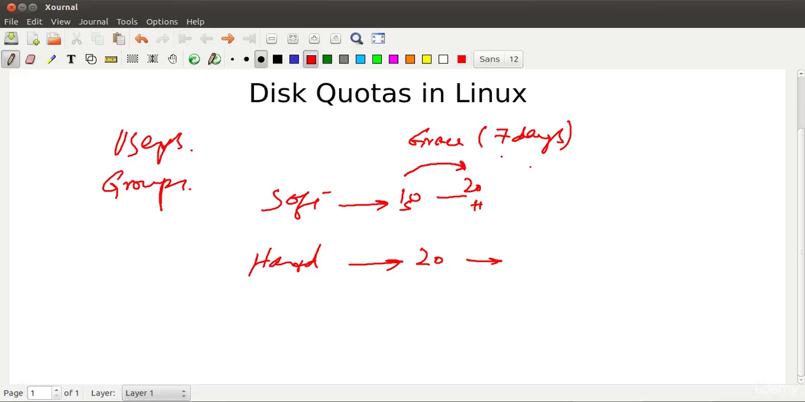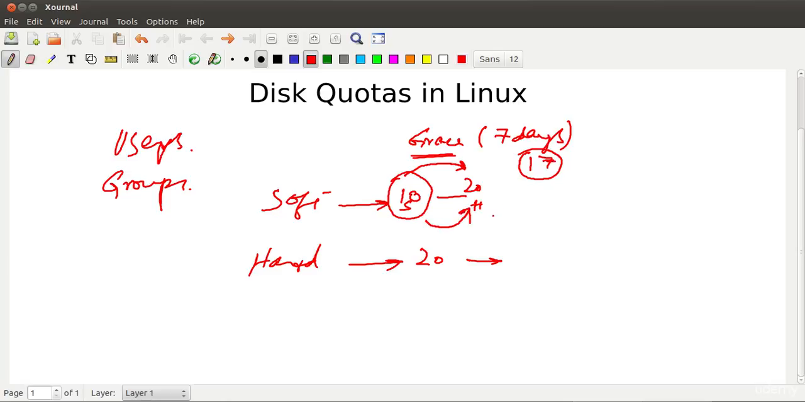Let's say on the 7th day, the user had 17 files. Then after the expiry of 7 days, the hard limit will be converted to 17 and not 20. But before the expiry of 7 days, let's say the user cleans up some of the files and comes back to the soft limit, which was 10. Then the grace period will be reset, and the user will again be able to create 20 files.